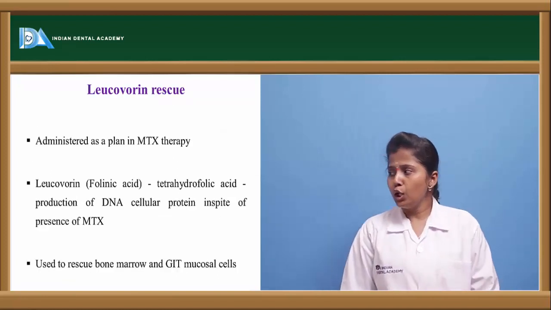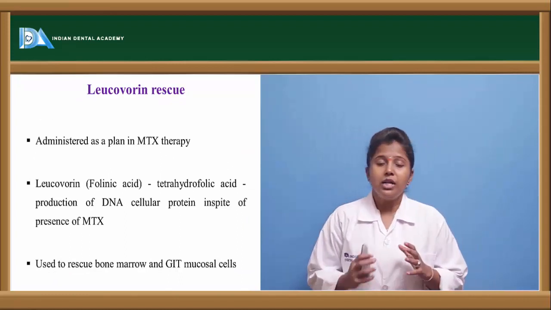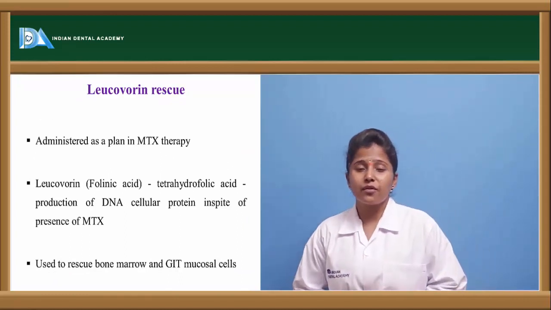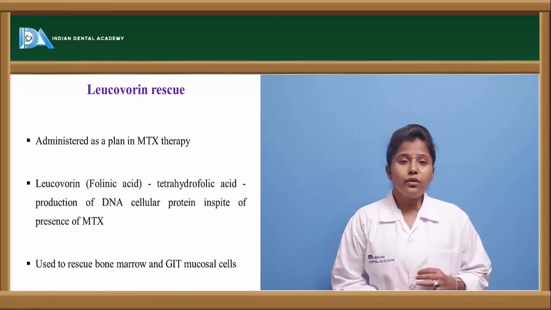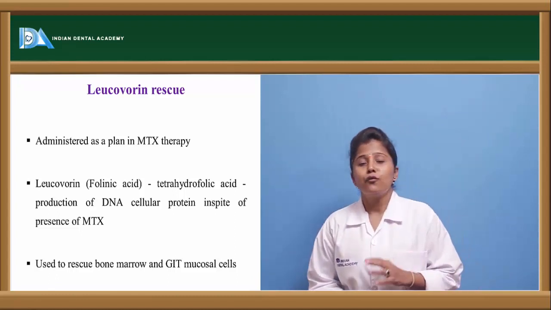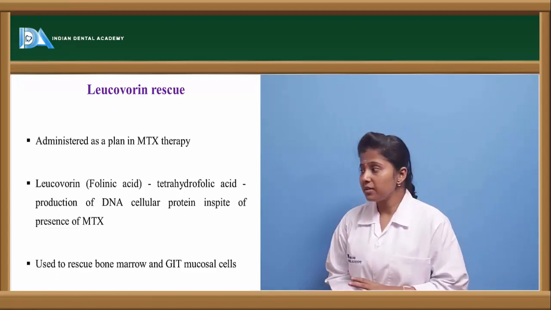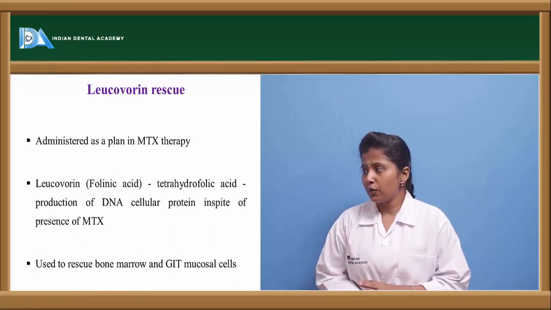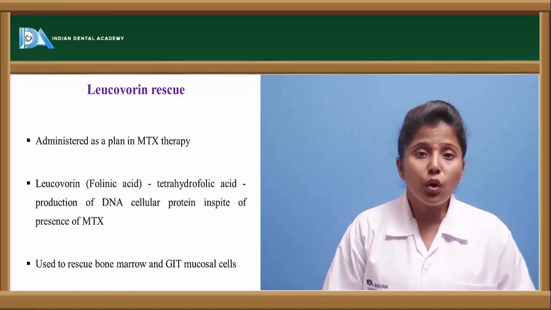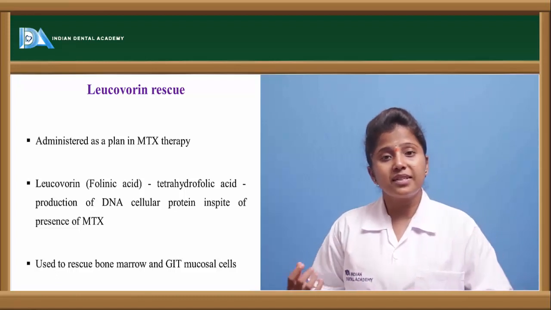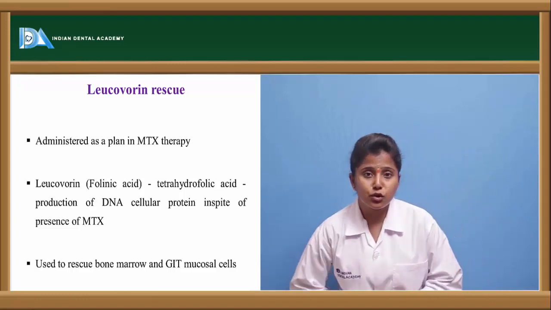So here, leucovorin rescue. What does this mean? It is one of the agents which is used in methotrexate therapy. Leucovorin is nothing but folinic acid. Once it is administered, it is converted to tetrahydrofolate and thereby the DNA synthesis takes place. If a person is taking methotrexate as well as leucovorin, then the methotrexate won't show its action.